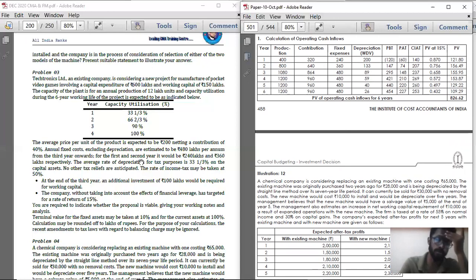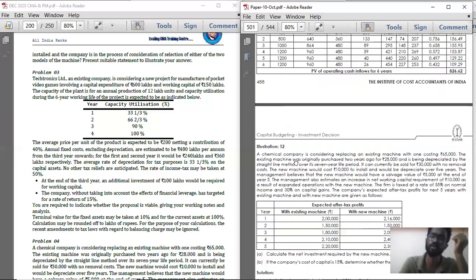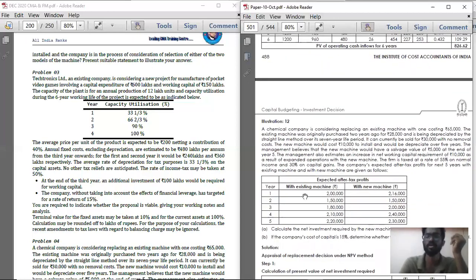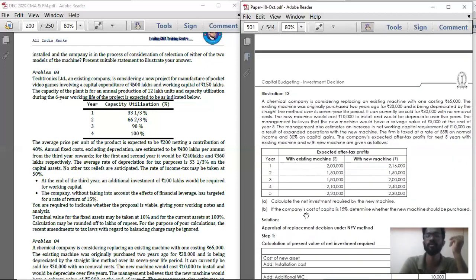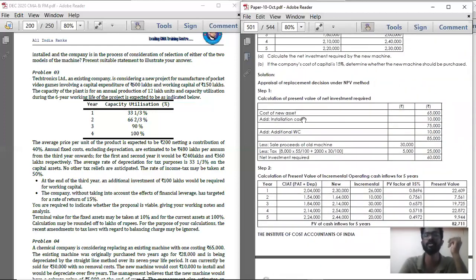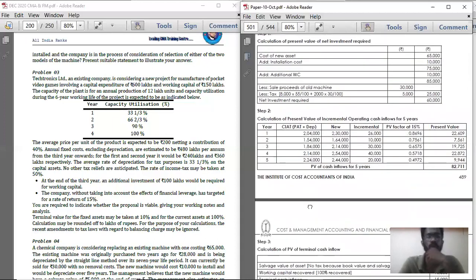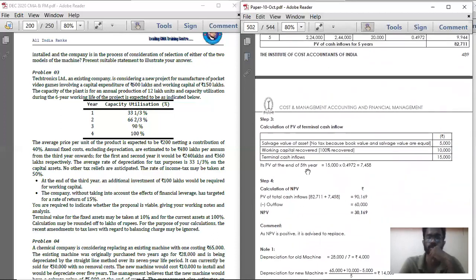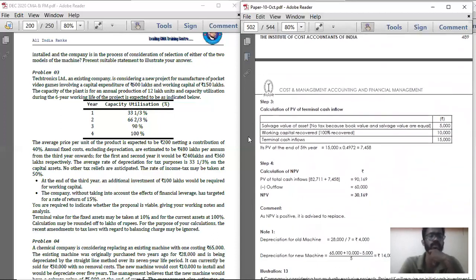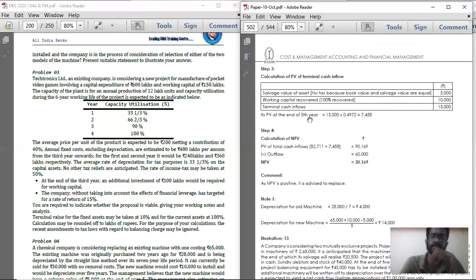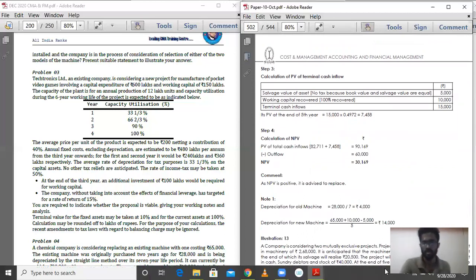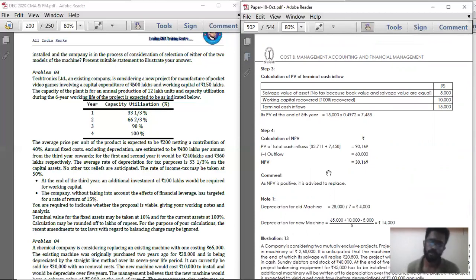If you want notes, I can even give you notes. If you want written notes, I can solve those problems and give them to you. If you want it, just message me and ask. I'll send you the printed, written notes for problem numbers 2, 3, 4, 5 and 6. So with that, we have completed capital budgeting.